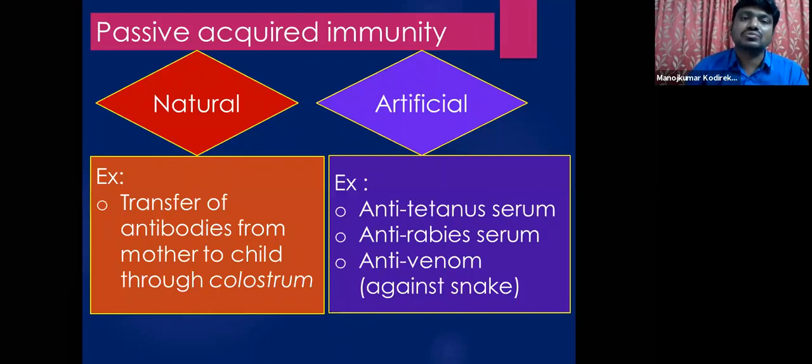Now coming to passive, the passive acquired immunity is also differentiated into two more types: natural passive acquired immunity and artificial passive acquired immunity.